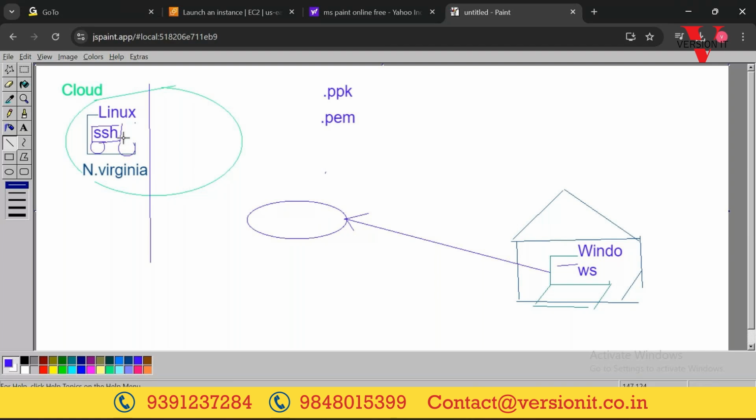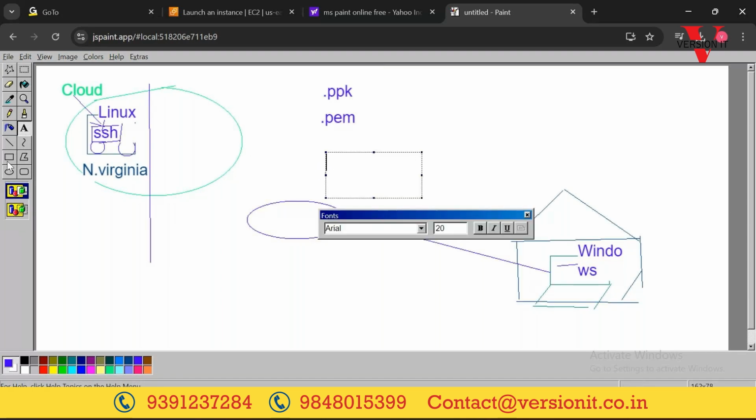For remote login connections, the server must have the capability to accept SSH connections. That means SSH should be running in each and every server. We haven't created the server yet. By default, AWS provides this SSH already pre-installed in our EC2 instance. So how will we log in to any Linux machine? Via SSH only. The SSH service would be running over there and you need to connect from an SSH client.